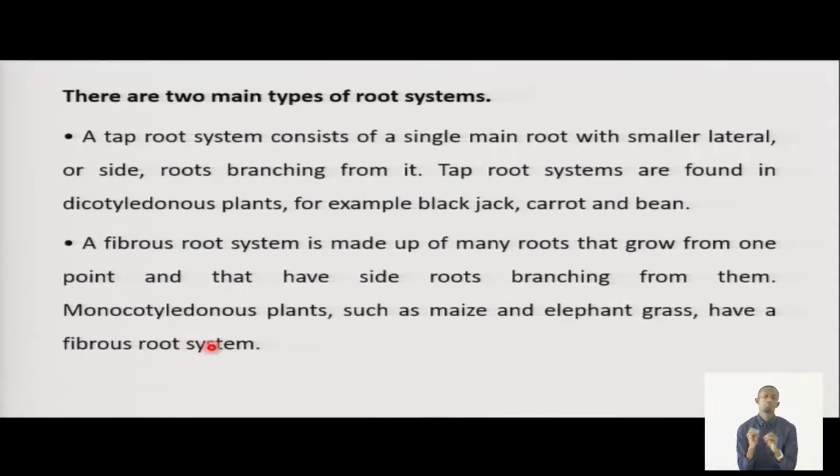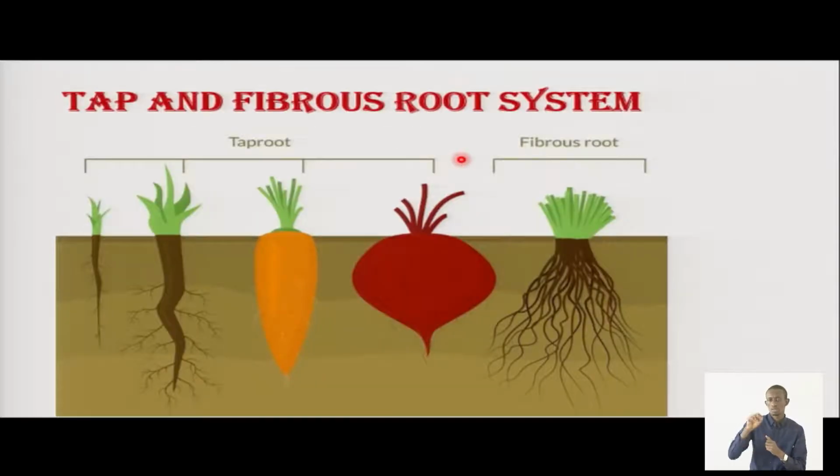And there are two main types of roots here. We have what we call the fibrous root system, which is made up of shallow branches of roots. Then we also have the tap root system, which consists of one single main root. As you can see, these are tap roots.